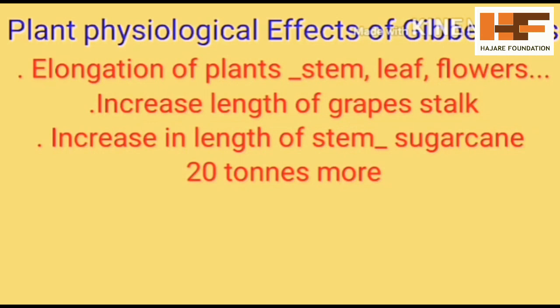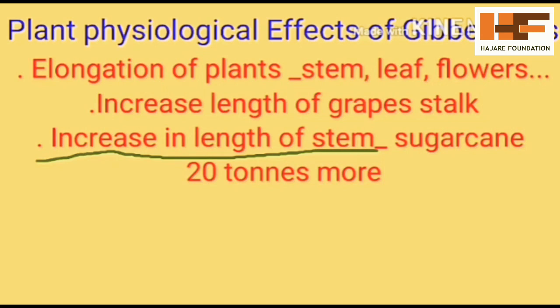The third point is increase in the length of the stem. The length between internodes will increase in each and every plant species. But as a typical example, in the sugarcane, many internodes are present.